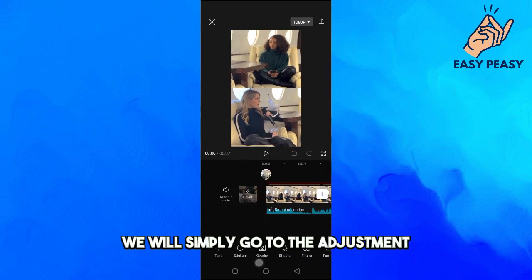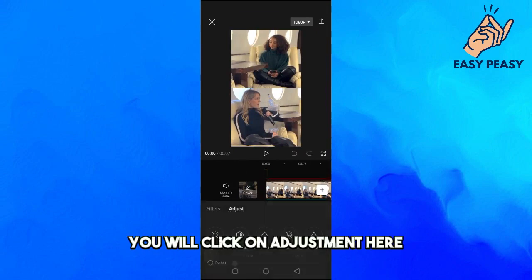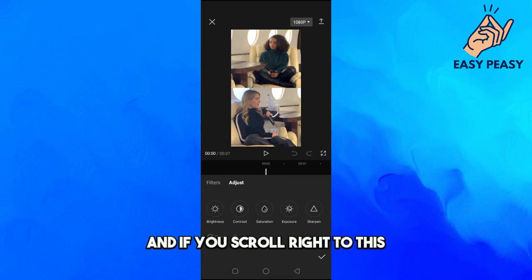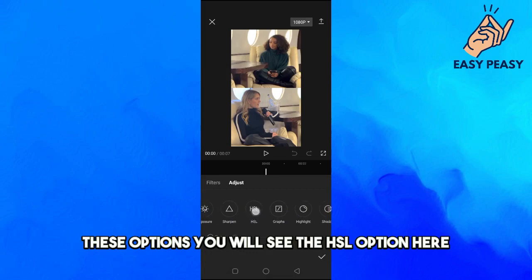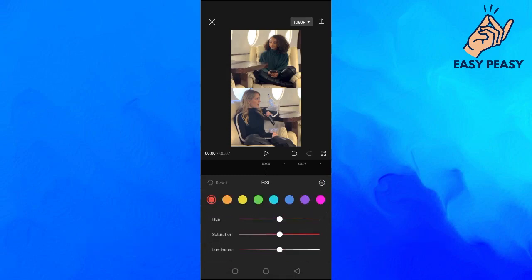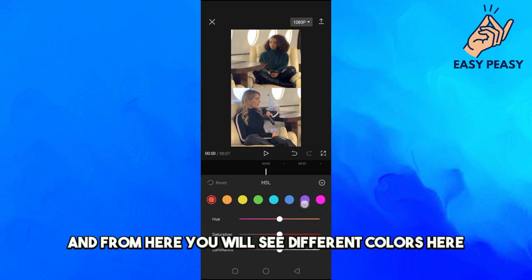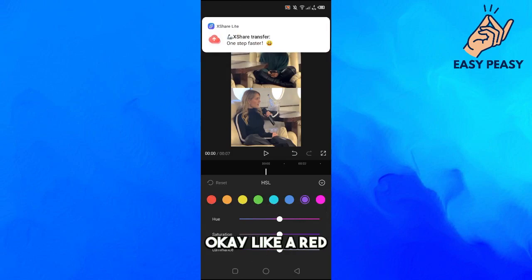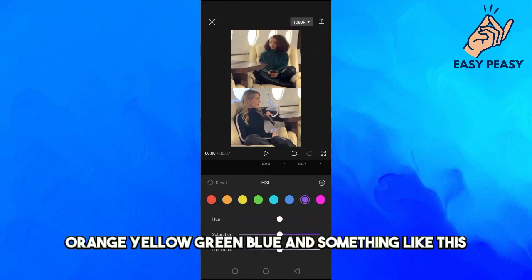We will simply go to the adjustment. If you scroll to the right, you will click on adjustment here, and if you scroll right to these options, you will see the HSL option here. You will click on HSL, and from here you will see different colors here. Okay, like red, orange, yellow, green, blue, and something like this.